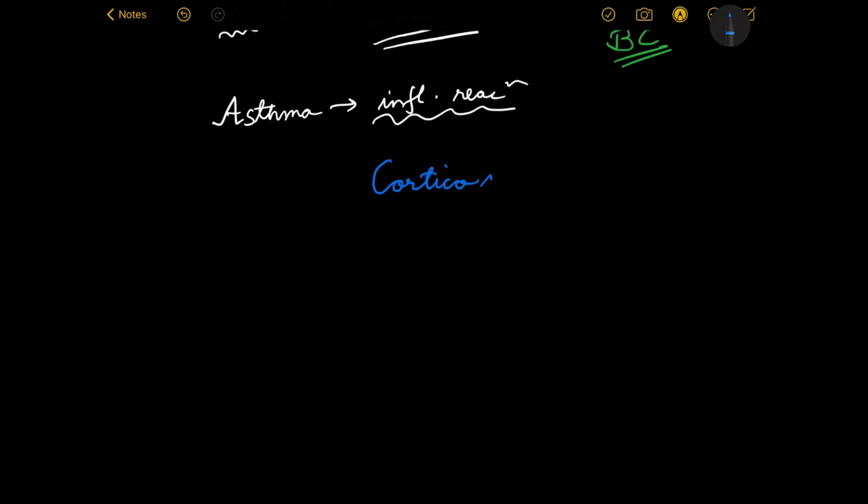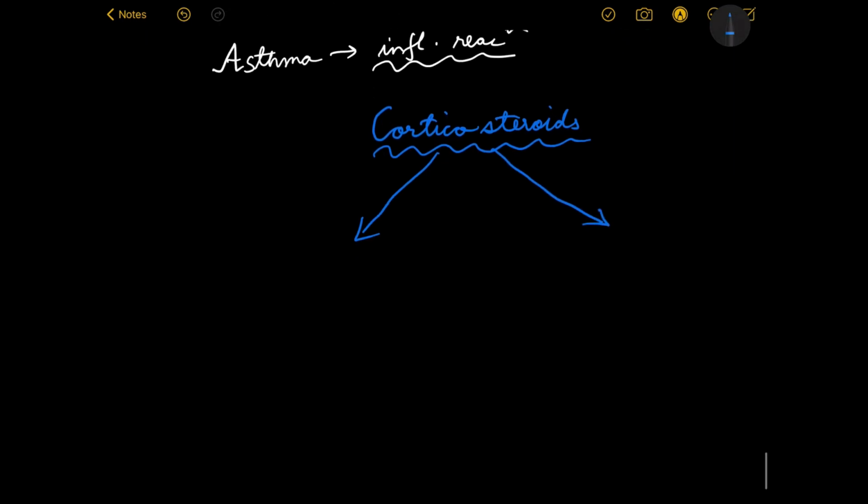Corticosteroids are mostly of two types based on how they are administered to the patient.